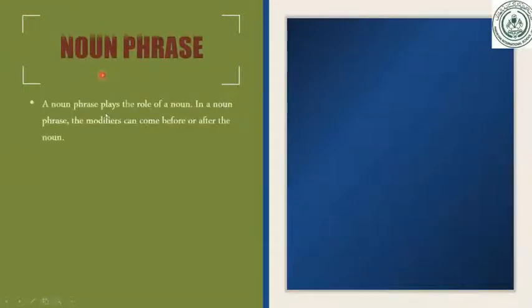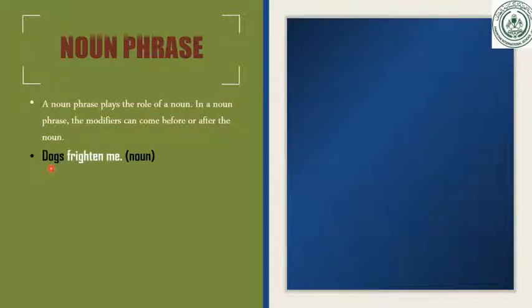Now, noun phrase means, again, I will help you to know about the definition. A noun phrase plays the role of a noun. It's very easy. What is the role of a noun phrase? It plays the role of a noun. In a noun phrase, the modifiers can come before or after the noun. Modifiers can be after or before the noun.